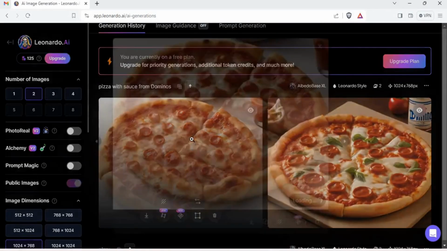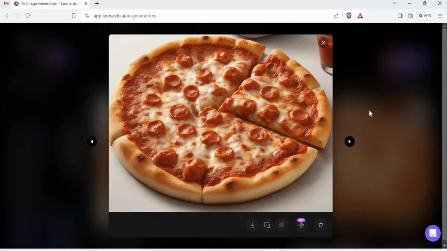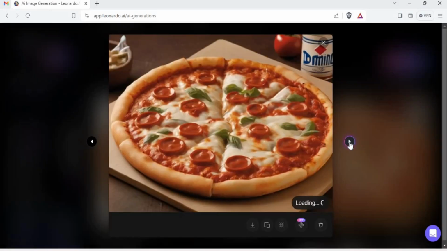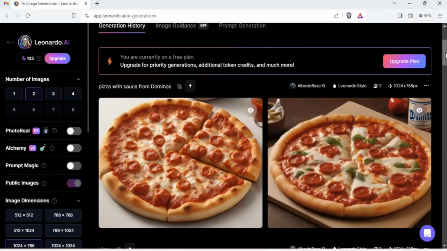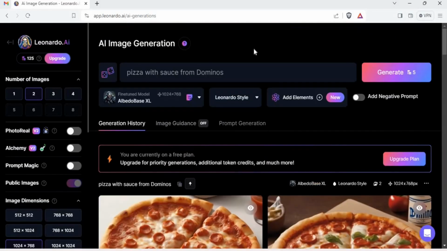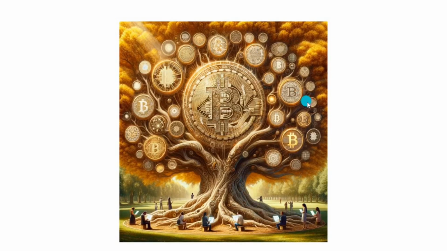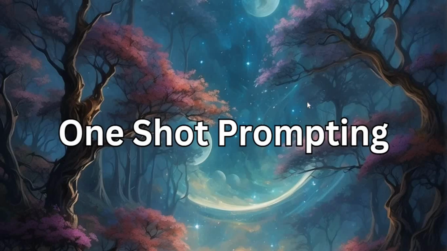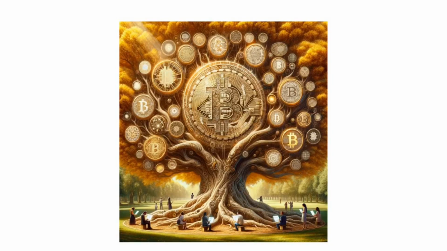You saw that one? That looks more like a Domino's pizza. And it tried to name Domino's here, but it failed. That's fine. But at least we get a pizza when we type pizza and not animals and cars of all sorts. So that was it from this one lecture, folks. This is what one shot prompting is all about. Give it a shot. I'll see you in the next one.